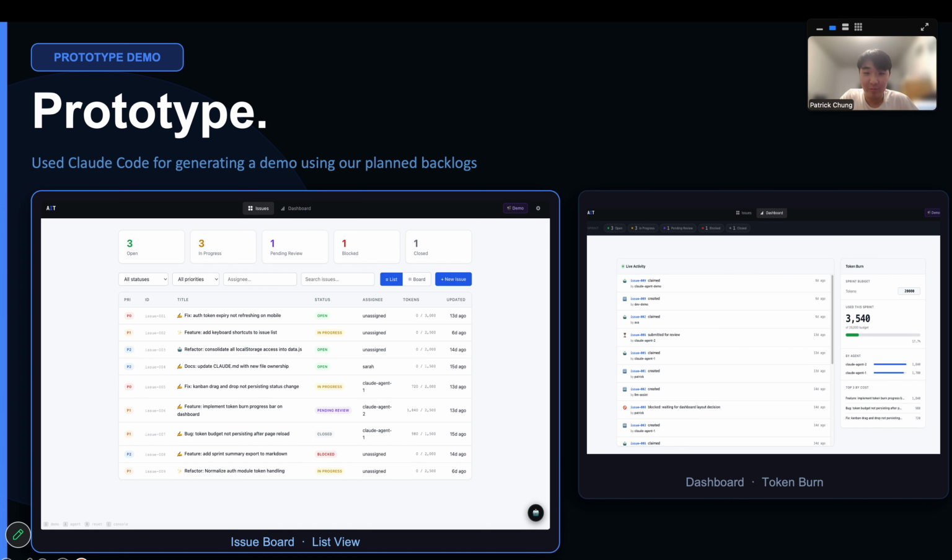So during our first sprint, we developed a quick prototype using Claude Code to show the team what we're going to be working with. In this prototype, we have a workable dashboard and a list of all the issues. There's a Kanban board, which is movable, and you can claim issues and also assign them to agents. And there's also a demo prototype that shows the workflow of how our app would work, including how agents would handle the task. We also developed a quick token burn and token budget tracker to show progress as the agent finishes their claims.